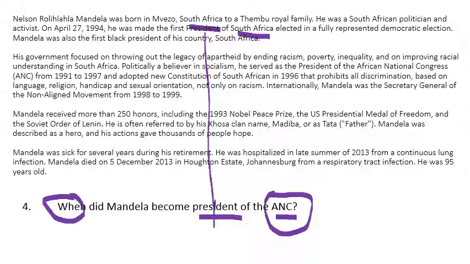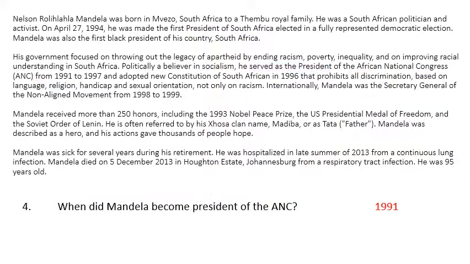As we continue down to the second paragraph, it says he served as the president of the African National Congress. And if we take the A and the N and the C, we get ANC. It says from 1991 to 1997. And in the question, we have this word become. So become means in the beginning. So that means we need the beginning year, so 1991, and that's the correct answer. All you need to write down for this question is 1991.